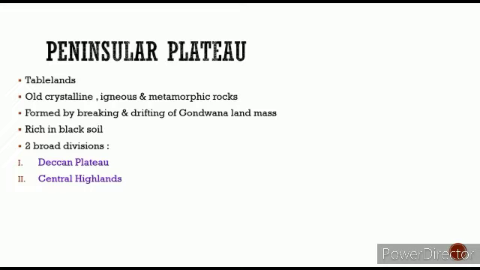And the Central Highlands are the northern part of India, basically the central part of India, which covers Gujarat, Rajasthan, then it also covers Madhya Pradesh, Uttar Pradesh also. But majorly it covers Madhya Pradesh. Most of the Central Highlands are in Madhya Pradesh because it is part of central India, and Madhya Pradesh is also known as the heart of India, as you all know.